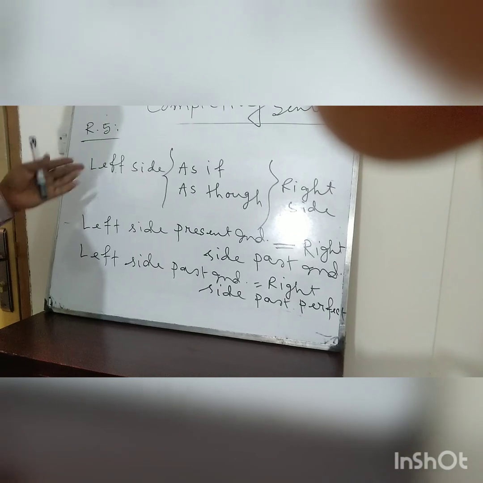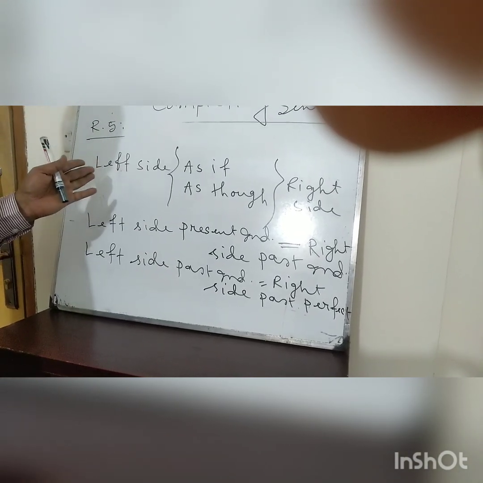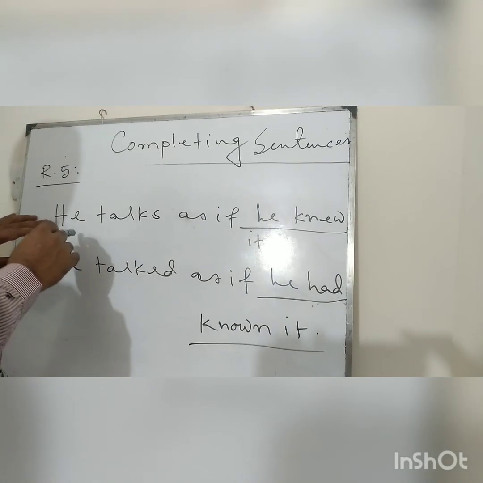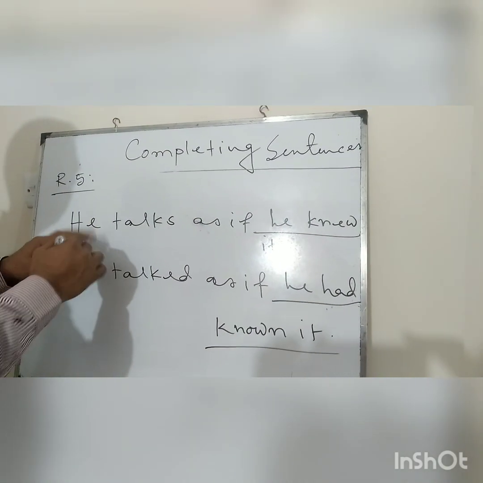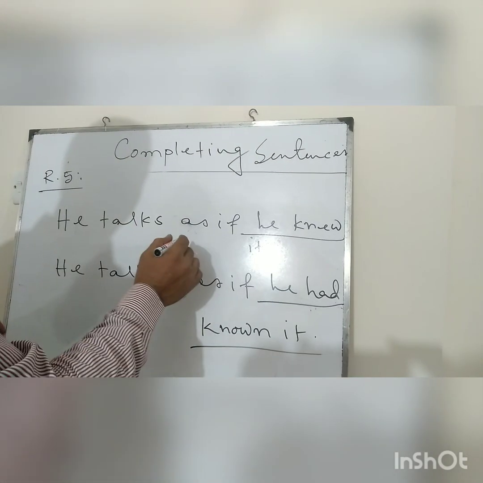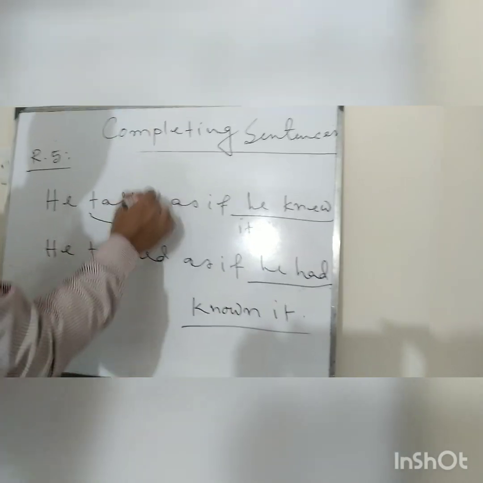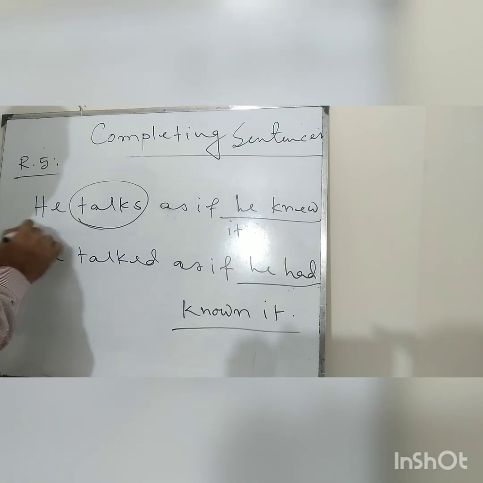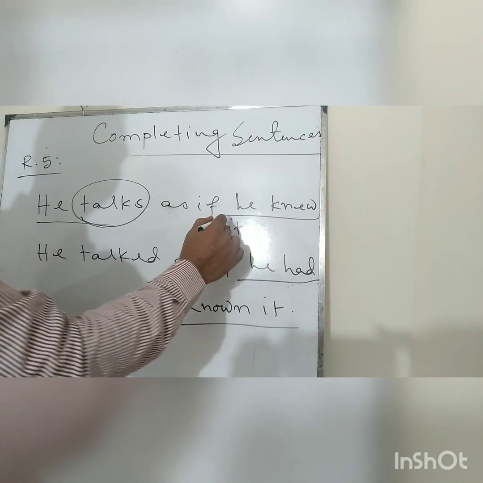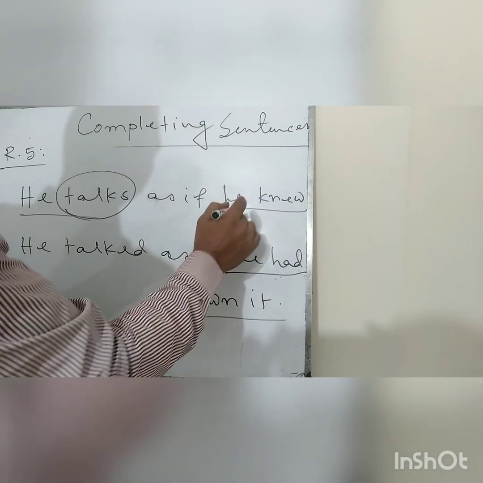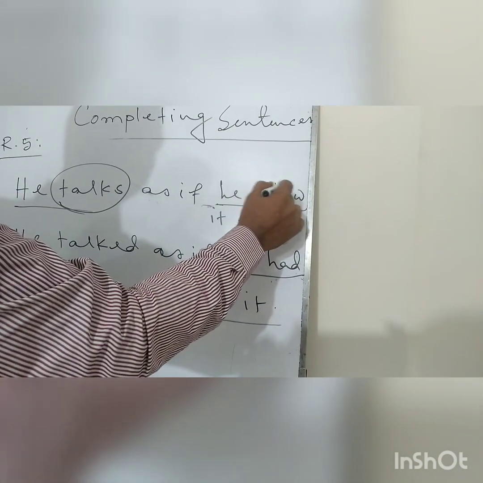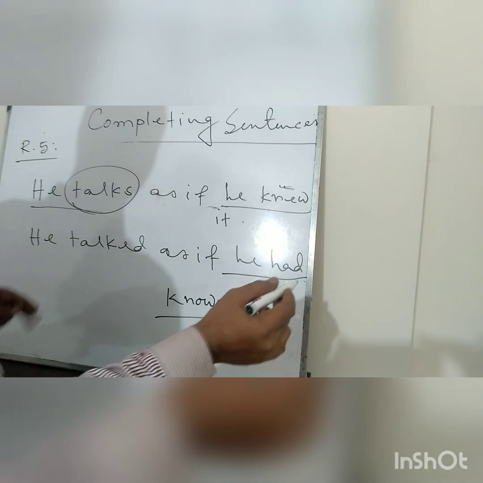Now I am clearing this idea through an example. Just notice: he talks as if he knew it. He talks, look at this verb, this is the left side. The left side is in the present indefinite tense. So on the right side we have written past indefinite tense: as if he knew it. This is the second or past form of know.